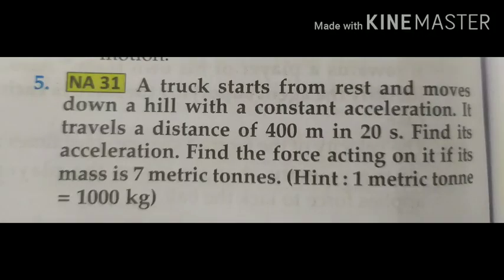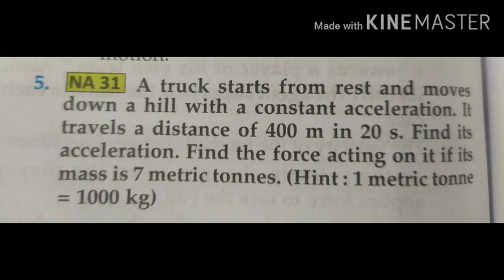Seventh question is, a truck starts from rest and moves down a hill with a constant acceleration. So acceleration is constant. It travels a distance of 400 meters in 20 seconds. So distance is given, time is given. Find its acceleration. So acceleration we have to find. Find the force acting on it if its mass is 7 metric tons. So mass is also given and we have to find the force.